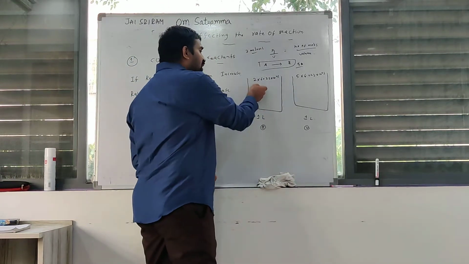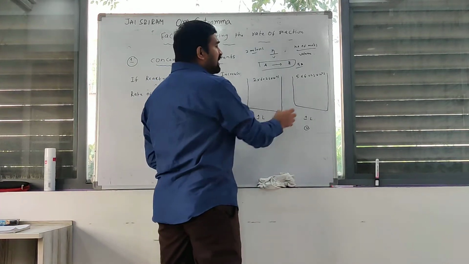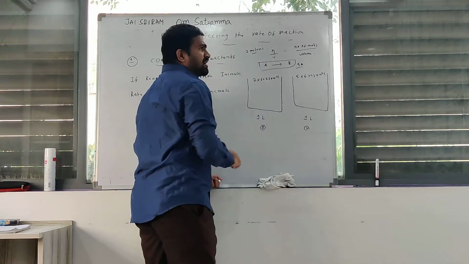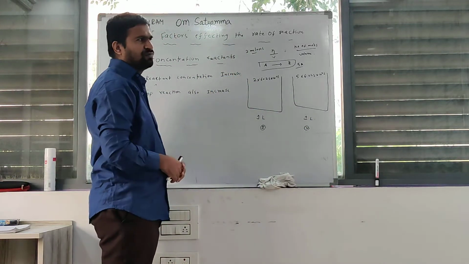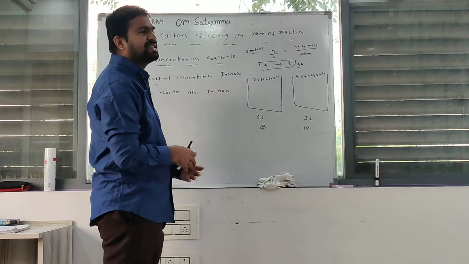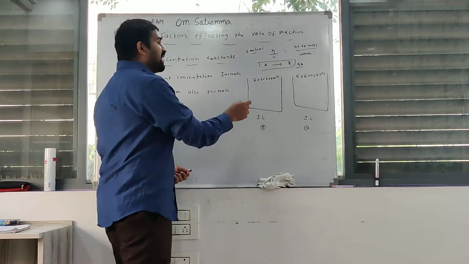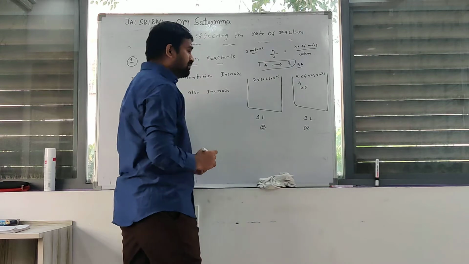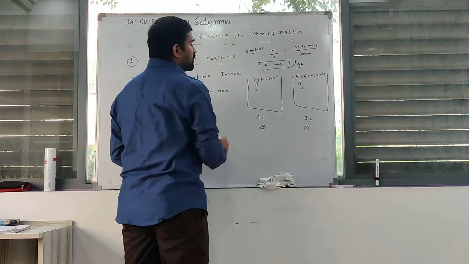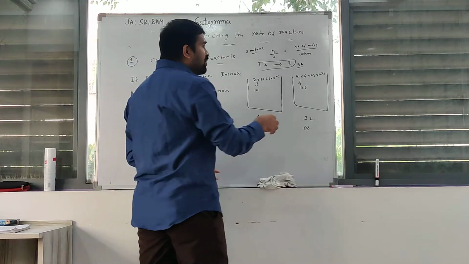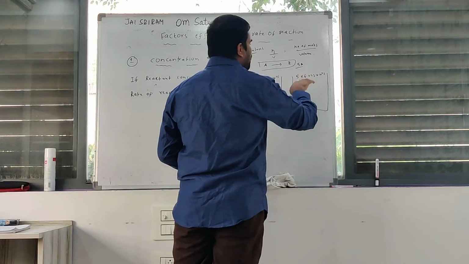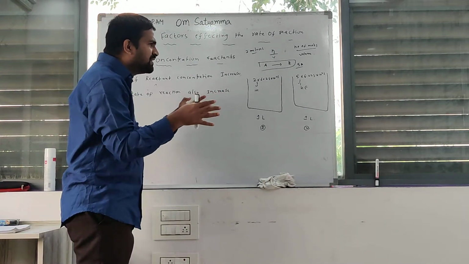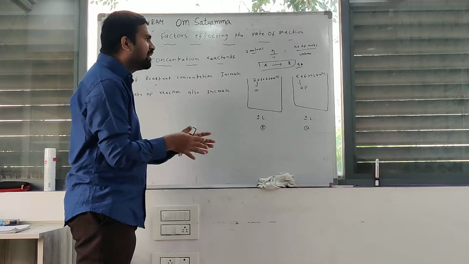That's why the collisions in the second container are more compared to the first container. Why? Because the volume is the same but the number of moles increases. The kinetic energy of molecules is also the same, but the amount of atoms or molecules increases. The collisions between these atoms or molecules increase.